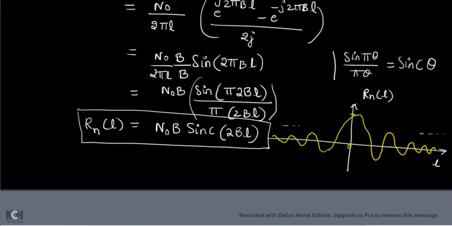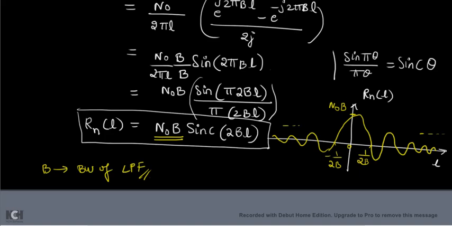The highest amplitude is n naught into b, whatever you got here. In this waveform, at this point you are going to get 1 divided by 2b, and at this point minus 1 divided by 2b. B stands for the bandwidth of your low pass filter. So this is what was asked in the problem.